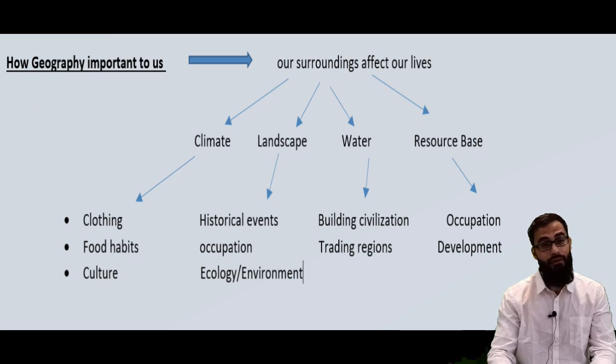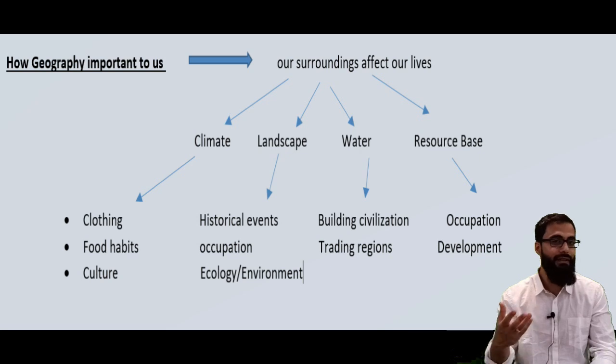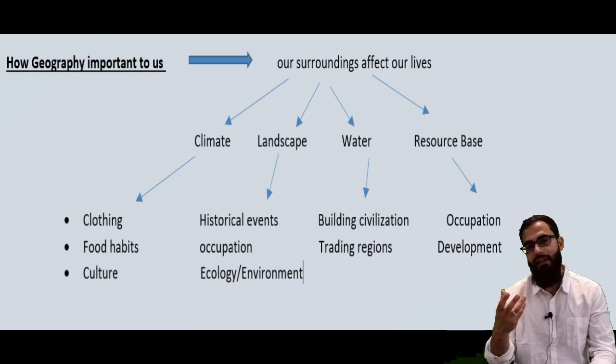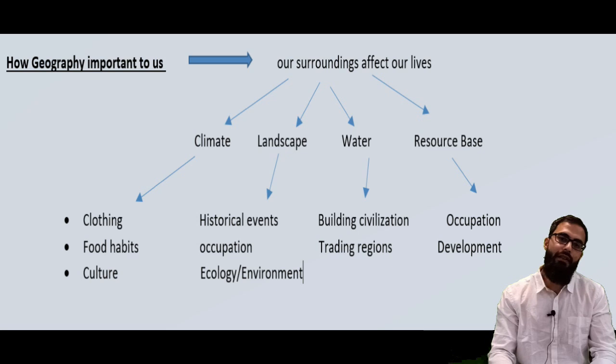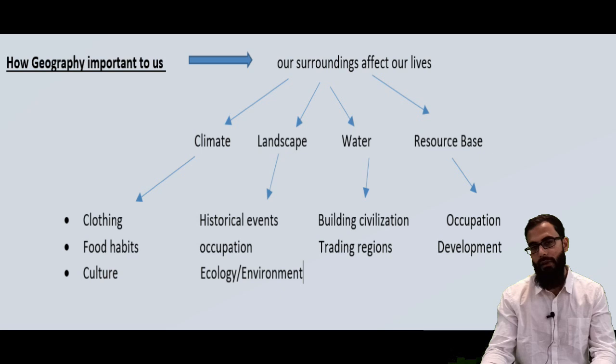Okay, so this is how the surroundings. This is just a glimpse. I want to give an idea here of how surroundings are affecting our lives. Also, because of water, people used to live close by rivers so that they can trade. I mean, the means of transportation at that time was by river. So that's why they used to make their civilization and live close by the river.